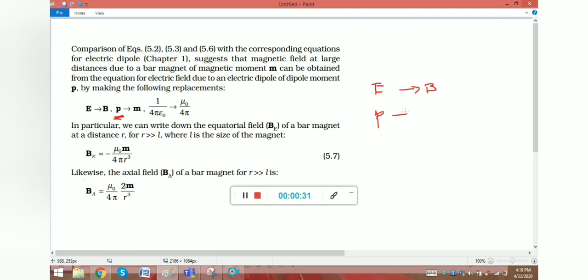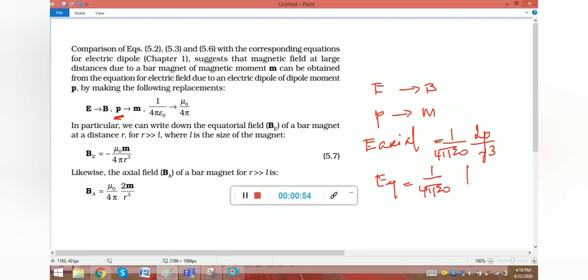So instead of P we can put m, and we already studied E axial is equal to 1 by 4 pi epsilon naught 2P by r cube. E equatorial is equal to minus 1 by 4 pi epsilon naught P by r cube.